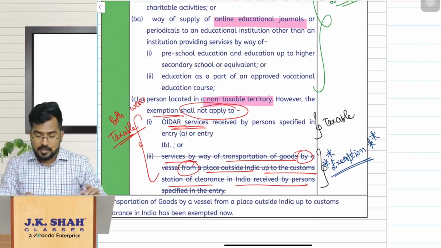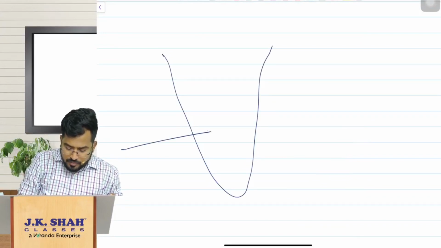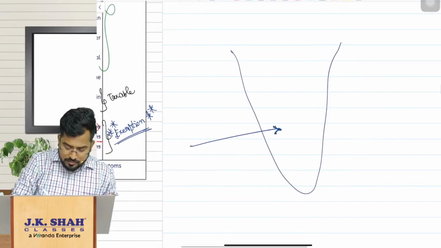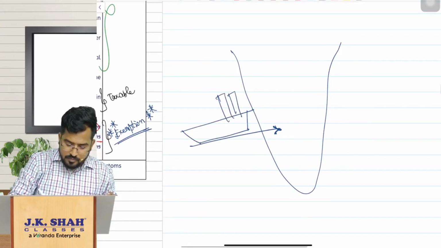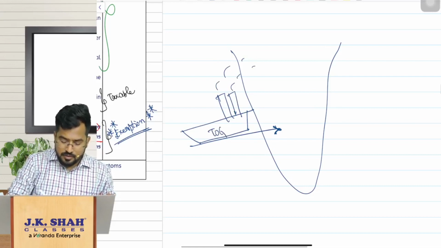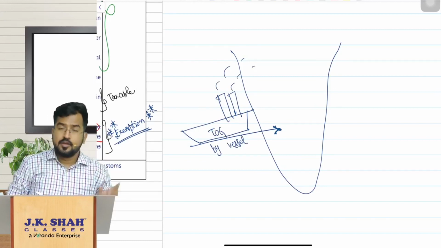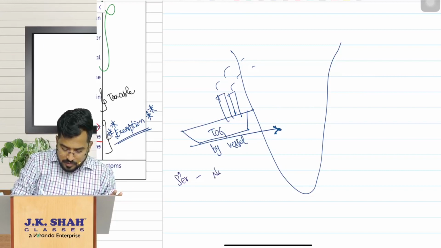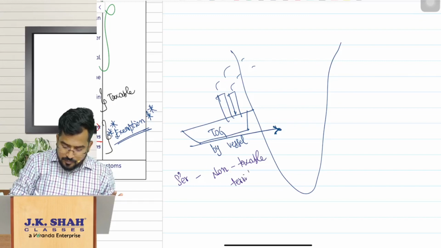I repeat, listen carefully. Earlier, when you were bringing goods to India, the transportation of goods by vessel, who is providing? The supplier is in non-taxable territory.